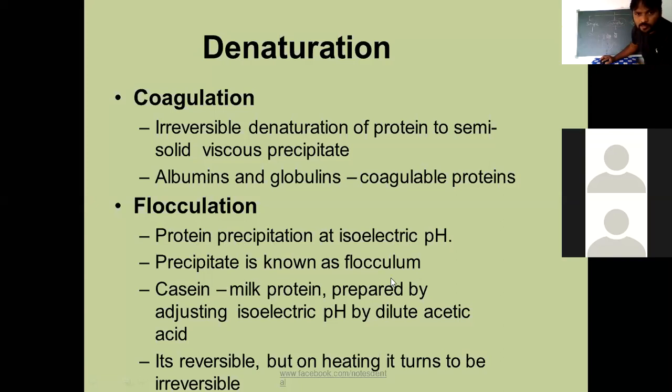Next, for example, casein is one of the protein products. Milk protein is prepared by adjusting the isoelectric pH with dilute acetic acid. By using dilute acetic acid, we apply the proper isoelectric pH, and at that isoelectric pH we precipitate the protein. Whatever protein is formed from the milk is known as casein protein. It is reversible, but on heating it turns irreversible in case of flocculation.